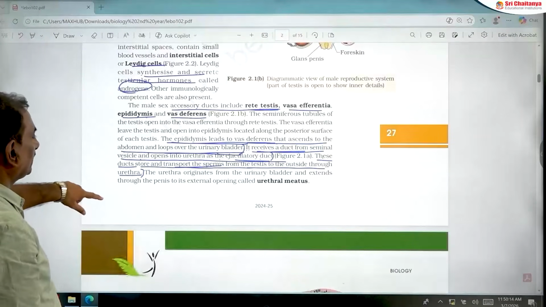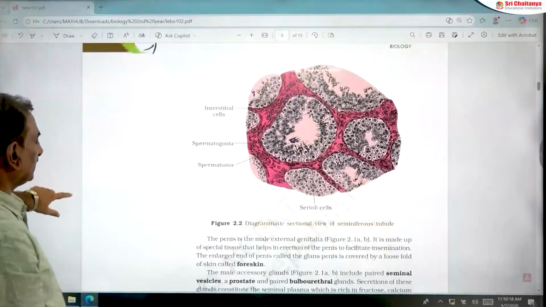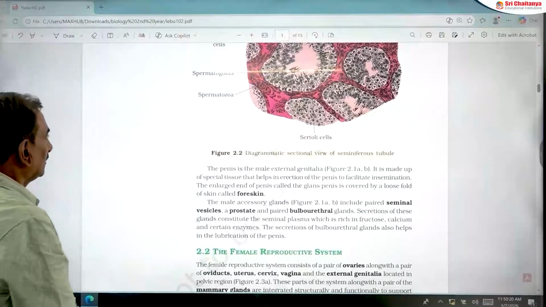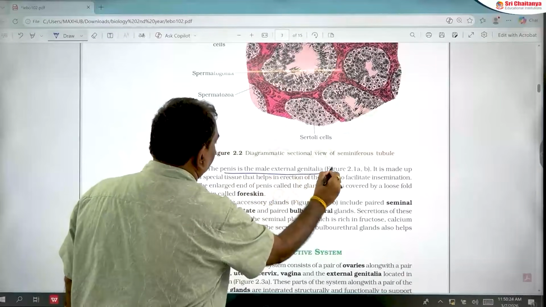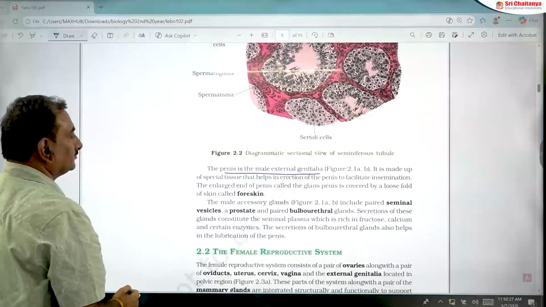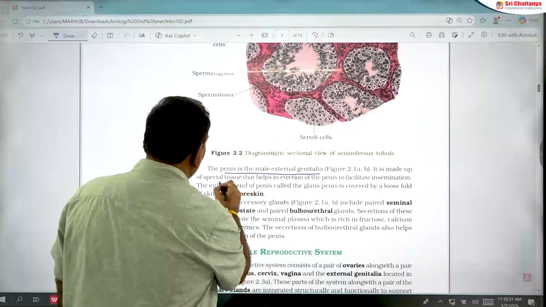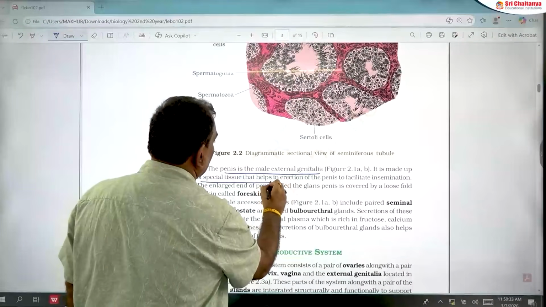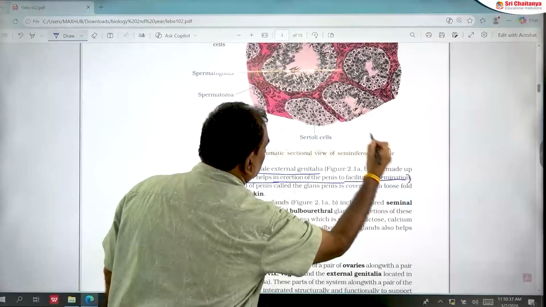Next, another important point in the male reproductive system is the penis. The penis acts as the male external genitalia. It is made up of a special tissue, erectile tissue, that helps in erection of the penis to facilitate insemination.